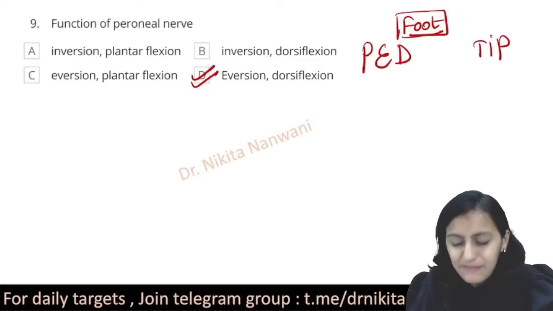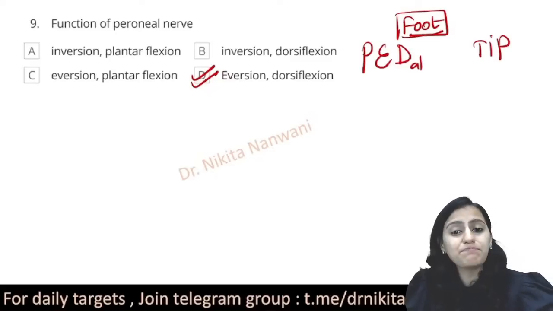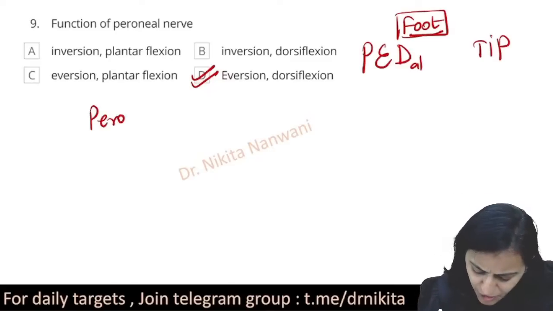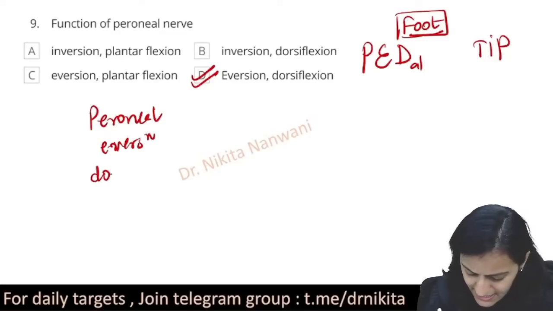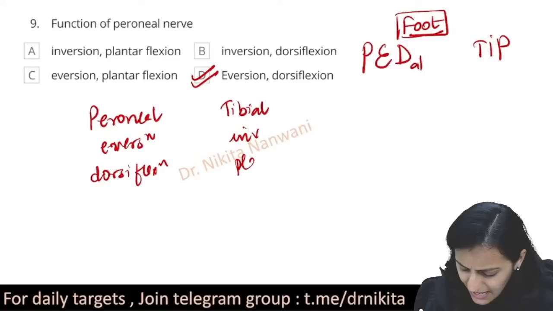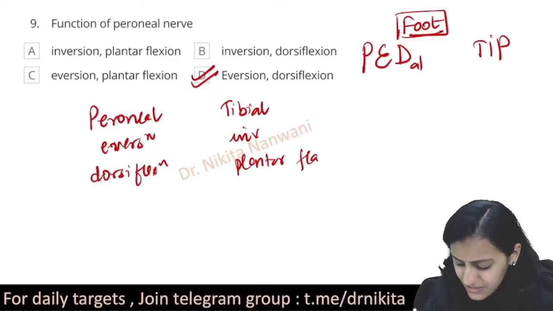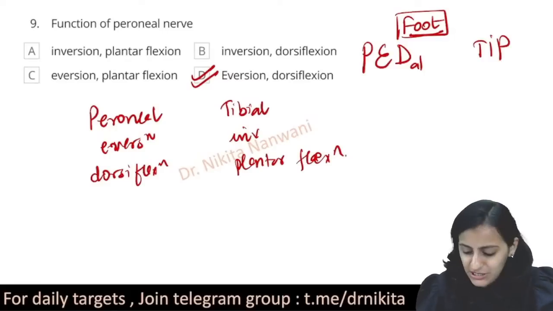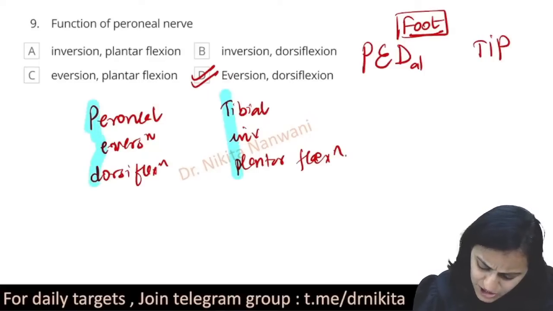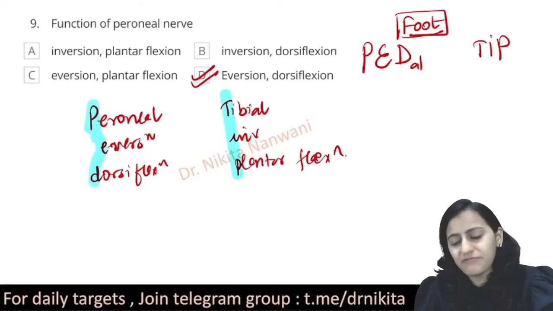Right? Foot matlab pedal hota hai na? Foot matlab pedal. So remember it is ped tip. What does ped tip stand for? Peroneal nerve causes eversion and dorsiflexion, while tibial nerve causes inversion and plantar flexion. Okay, inversion and plantar flexion. So remember that peroneal is eversion and dorsiflexion, tibial is inversion and plantar flexion.